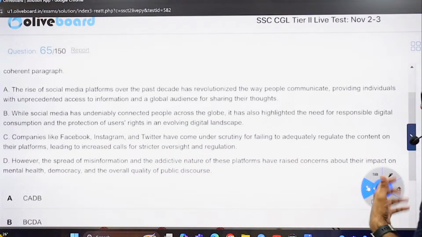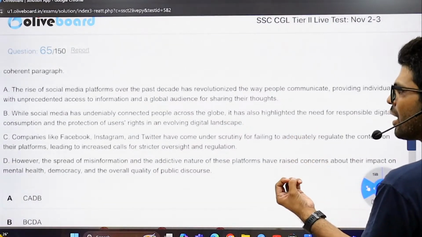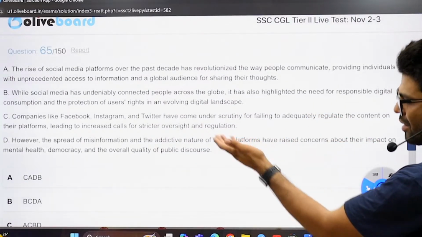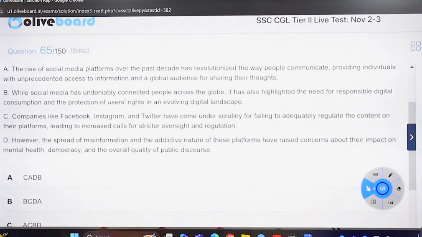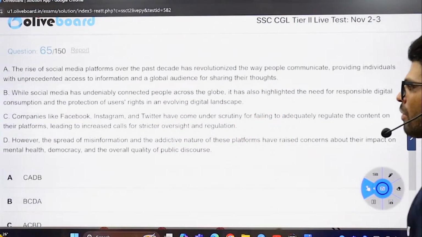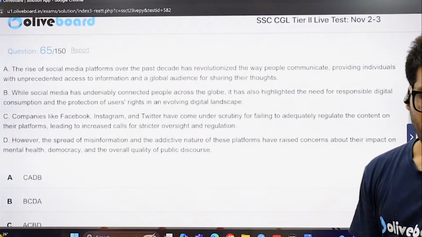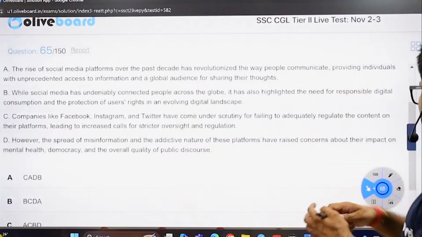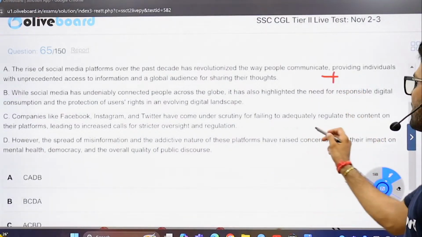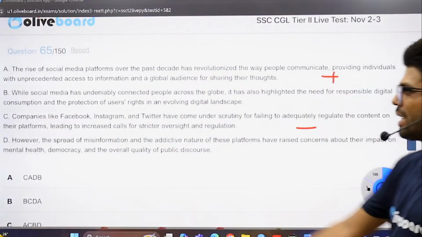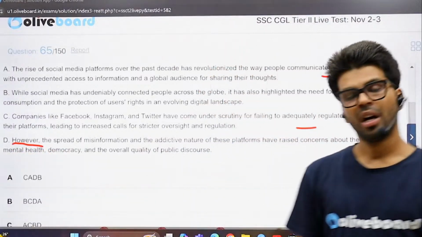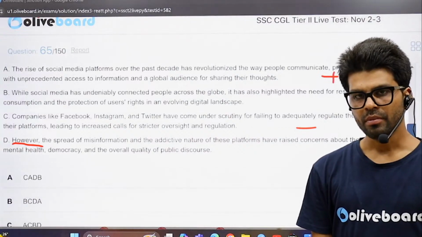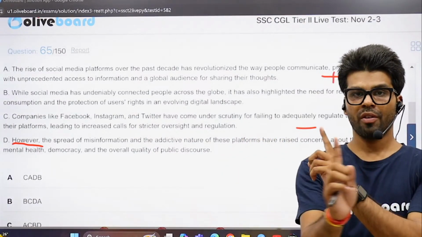Companies like Facebook, Insta, Twitter have come under scrutiny. Why? Have they done something horrible? I'll be checking the rest of the sentence. Just one sentence, I'm sorry. However, which now changes theme. The spread of, no, A and C cannot be together. People in the comment section are saying A and C cannot be together, Pramod, because A is a positive statement. However, C is a negative statement without any conjunction such as but, however, notwithstanding, nonetheless, and such, you can't change the theme of the passage.